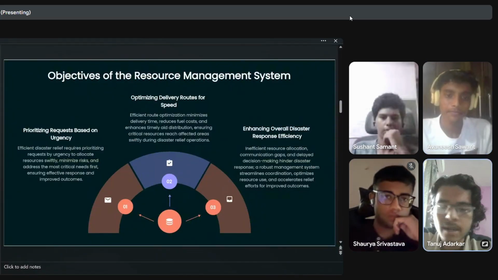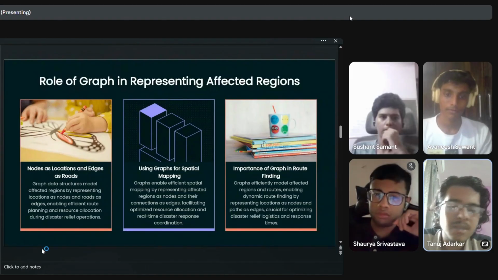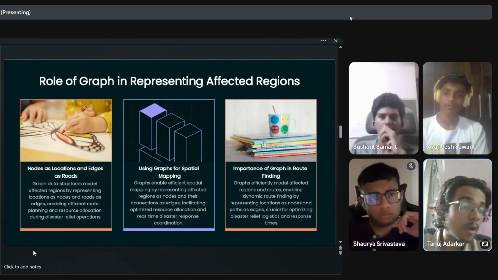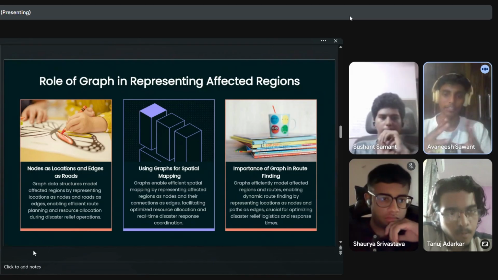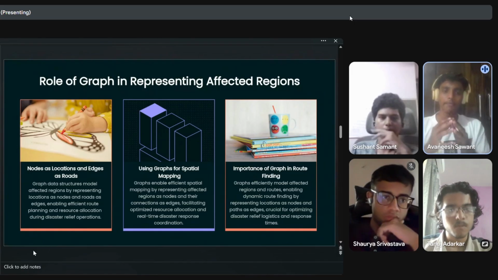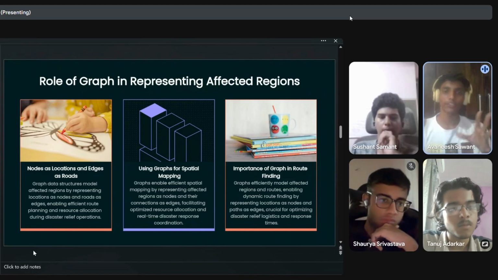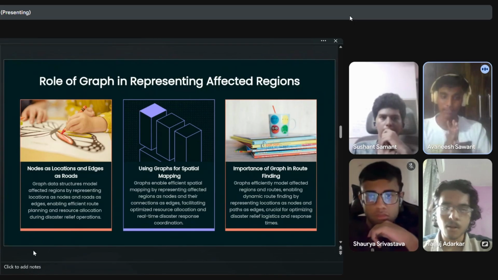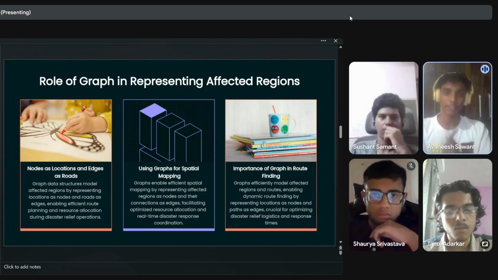During the presentation, you mentioned you're using a graph structure for route management. Could you explain how exactly the graph was represented in your program, and why did you prefer that representation over others? Yeah, sure. In our system, I represented the graph using an adjacency matrix, which is basically a two-dimensional array where each cell stores the distance between two locations. I preferred this over an adjacency list because we had a small and fixed number of locations, so space wasn't a big issue. Also, it makes checking the connection between two places constant time, or O(1), which was useful for finding routes quickly in emergencies.